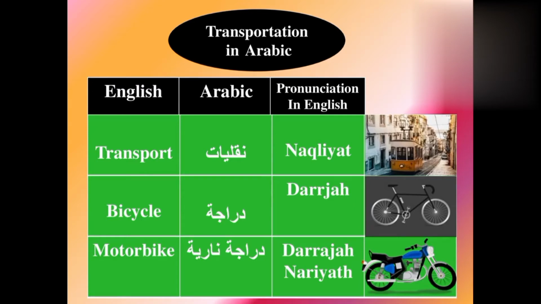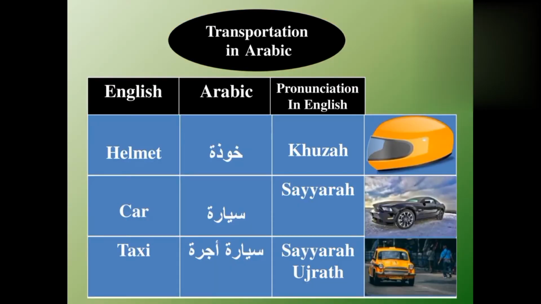Now see transport. For transport, we use in Arabic naqliyat. Naqliyat means transport. Now see bicycle. For bicycle, we use in Arabic darraja. Darraja means bicycle. Now see motorbike. For motorbike we use in Arabic darrajatun nariya. Darrajatun nariya means motorbike. Now see helmet. For helmet we use in Arabic khuza. Khuza means helmet.